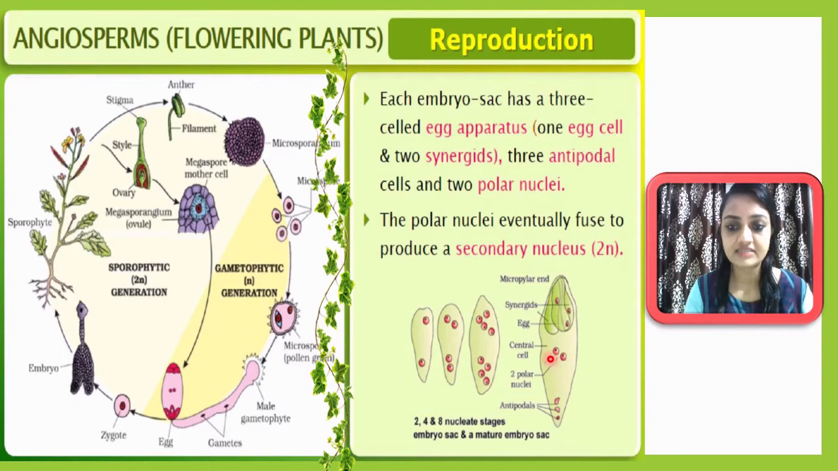In the center there will be the polar nuclei. So in this way, 3 cells here, 3 cells here and 2 cells here, the 8 cells will be rearranged like this, and this is responsible for the formation of the egg apparatus. Now you may be very clear what the egg apparatus is. The egg apparatus is comprised of 1 egg cell in the center and 2 synergid cells at the sides, and 3 antipodal cells here, and in the center, 2 polar nuclei. The polar nuclei eventually fuse to produce a secondary nucleus, and that will be diploid. So these two will fuse together sometime and generate a diploid structure.